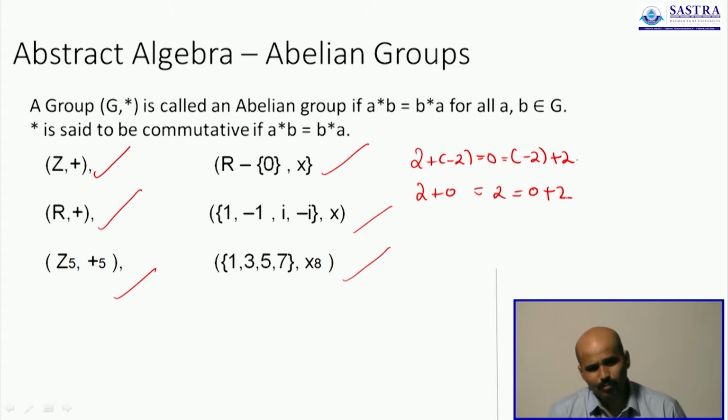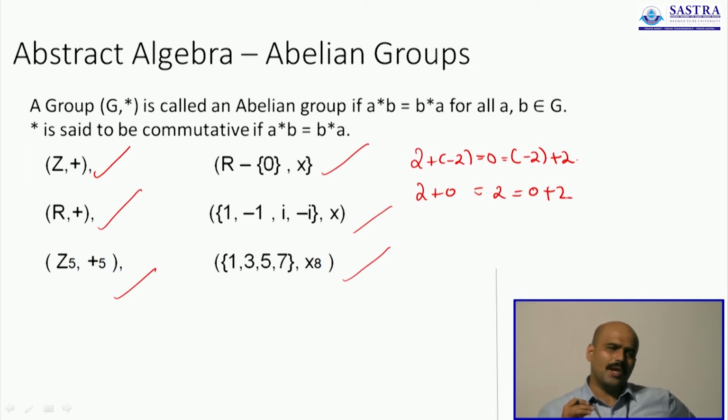So, it is still commutative, but here we are considering special elements. In the first case it was the special element called the inverse. The second case it was the special element called the identity element, but the nature of the abelian group demands that whatever be the element, be it special element or not, the operation should be commutative, and that is why not all groups will turn out to be abelian.